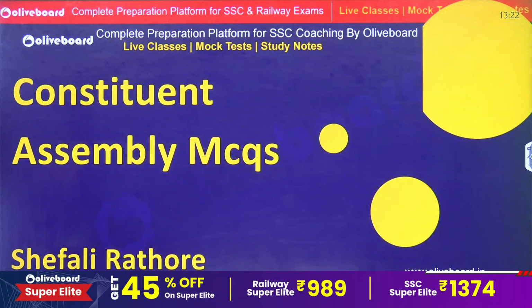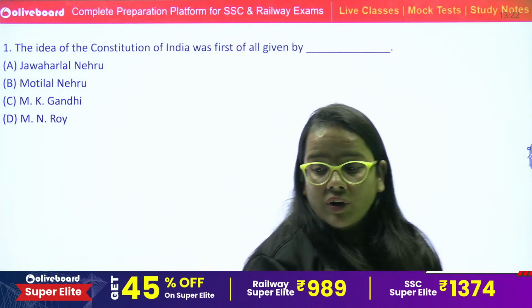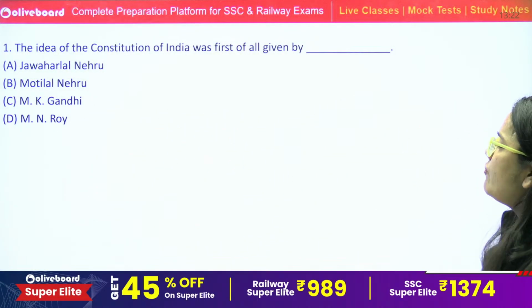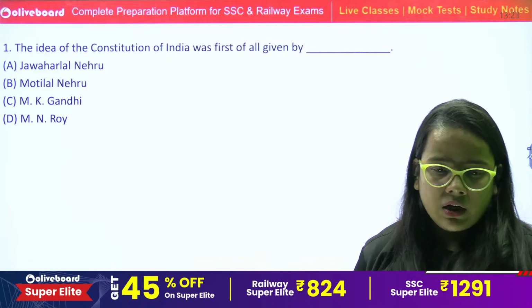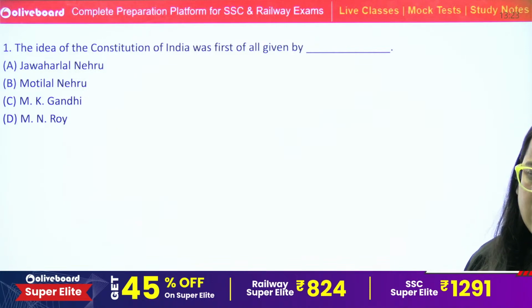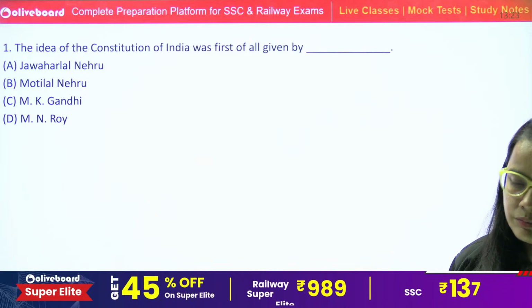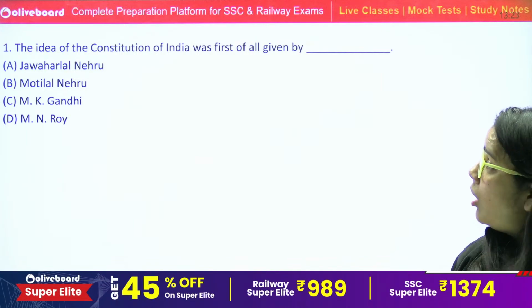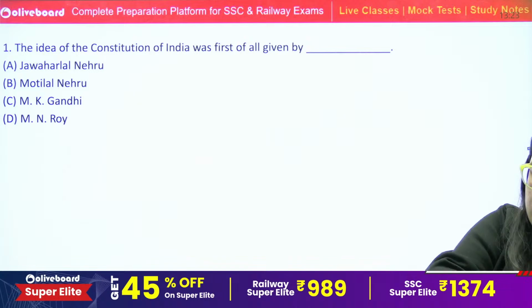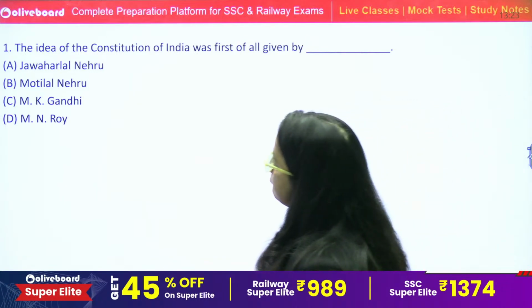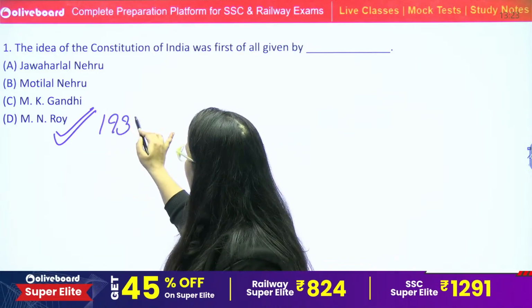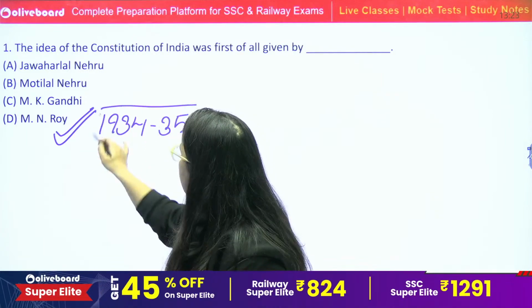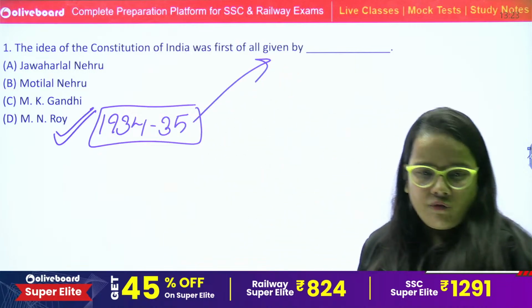These are the questions. Now, let's try to attempt them. First question: the idea of the Constitution of India was first of all given by whom? Option D, M.N. Roy, absolutely right. In 1934-35, M.N. Roy was the first person who put forward the idea of a Constituent Assembly.